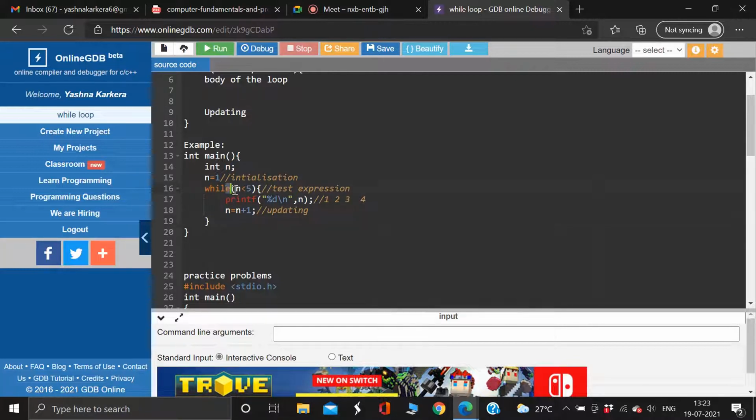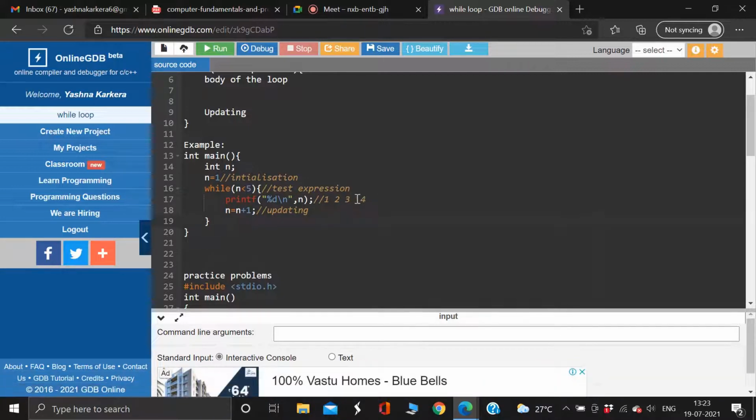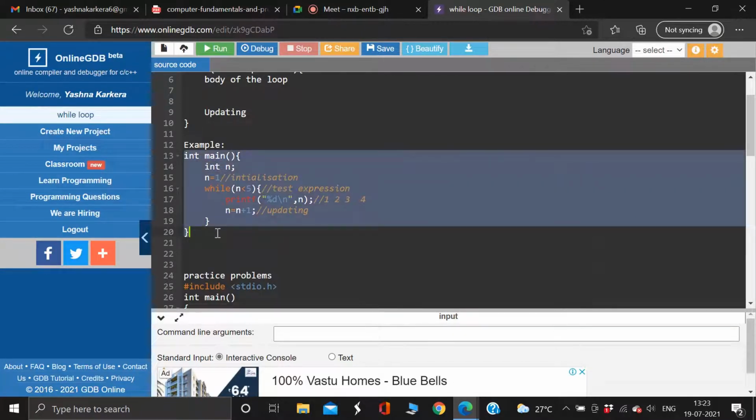Now, since this test expression is evaluated to false, this loop has ended. Once this test expression evaluates to false, it means that the loop has ended, and this is the output that is going to get printed. Is this part clear? We'll execute this code and see.